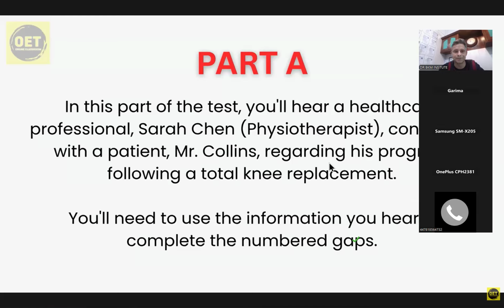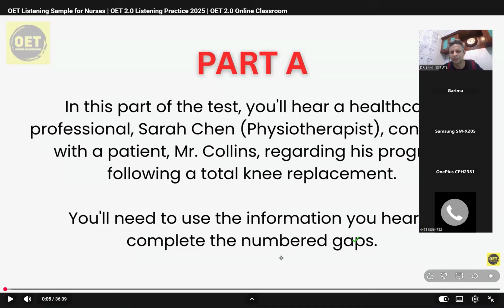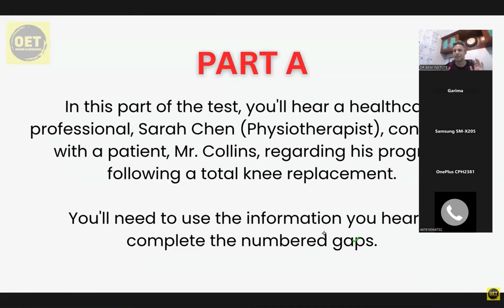Where this Mr. Collins regarding his progress about the total knee replacement. You will need to use the information to complete the numbered gaps. First of all, try to understand the topic, because once you understand the topic, you try to guess. Total knee replacement. Questions would be regarding the knee pain. Then after the replacement, there would be medications that would be involved.